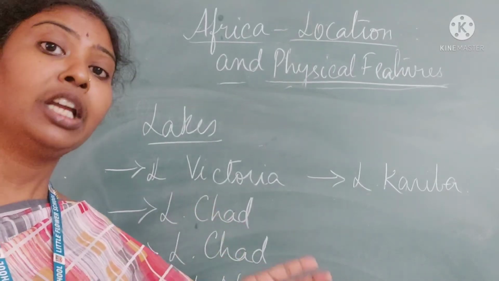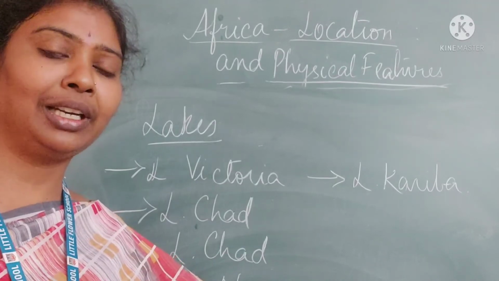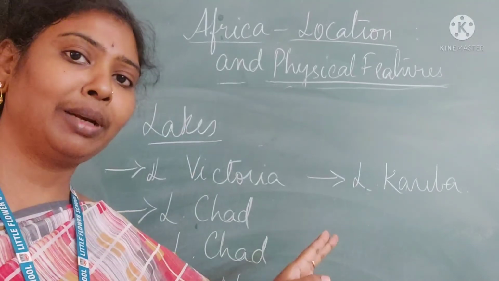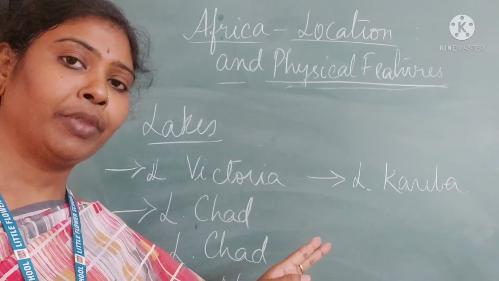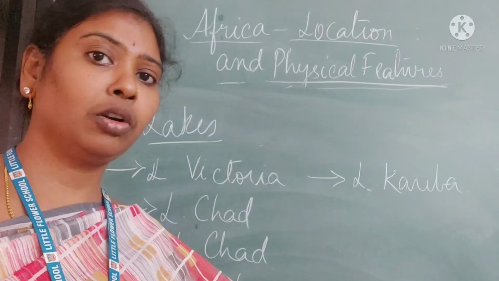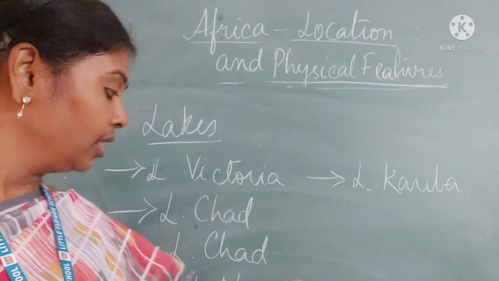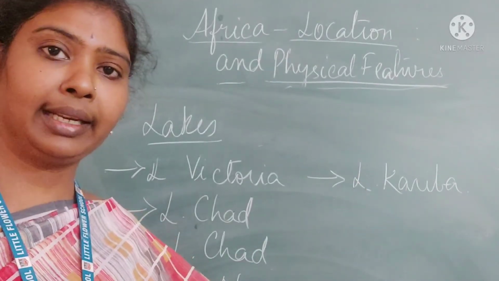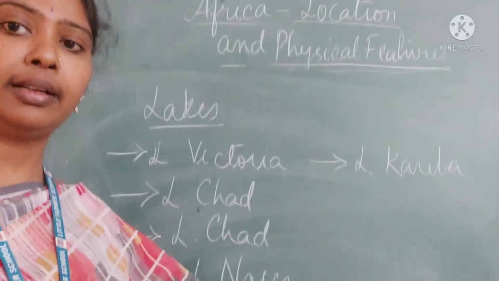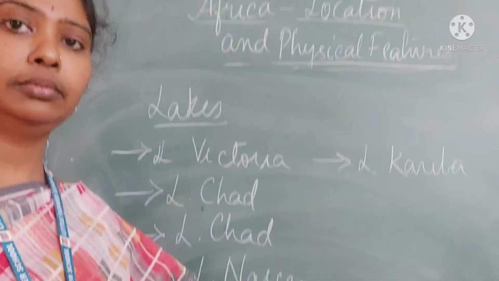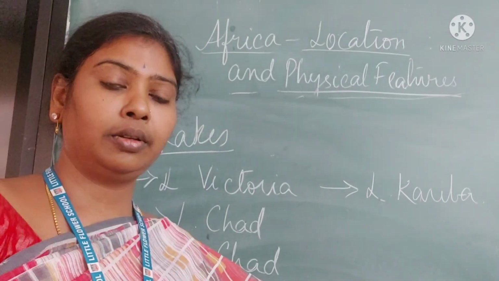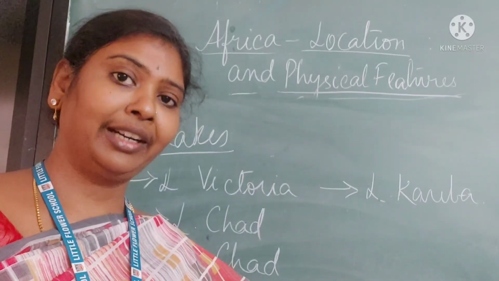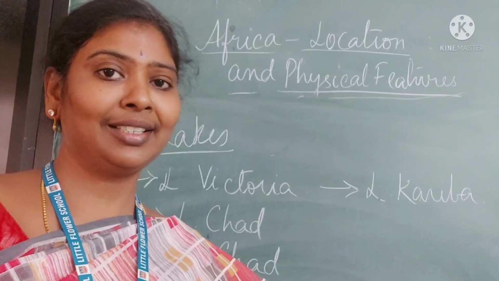Of course, we have human-made lakes also, artificial lakes. Lake Nasser, Lake Kariba. These are man-made lakes in Africa. Construction of dams was happening on River Nile and Zambezi. These 2 lakes happened, Lake Nasser and Lake Kariba. Right? So these are some of the points of continent Africa. Hope the lesson is understood.